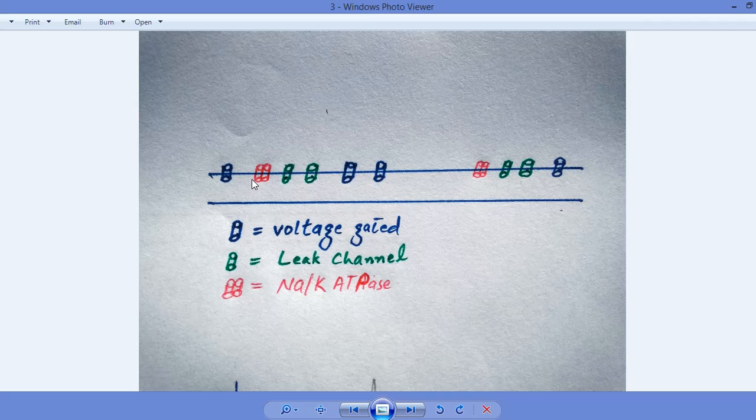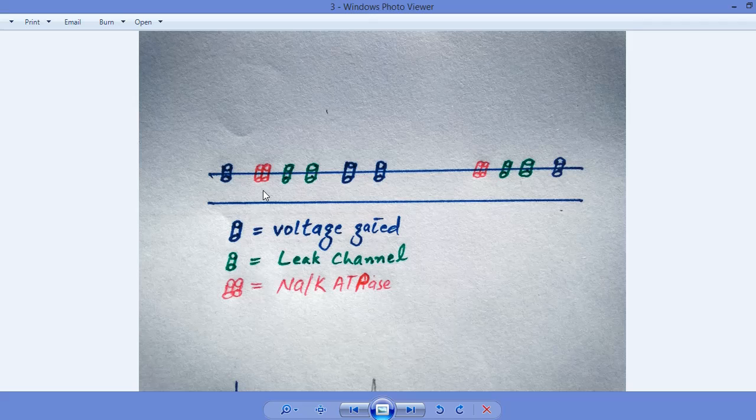What does the sodium potassium ATPase pump do? It uses ATP to transfer sodium from the internal environment to the external environment actively, and it also transfers potassium from the external environment to the internal environment.